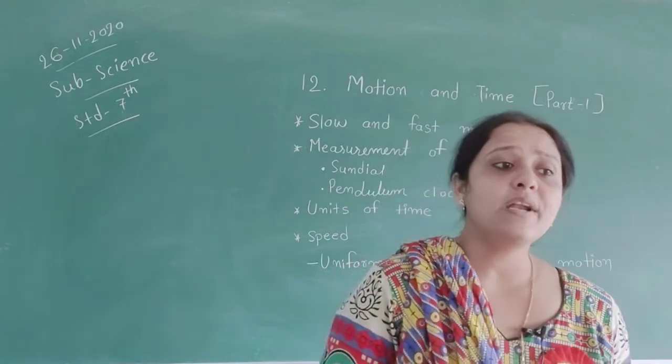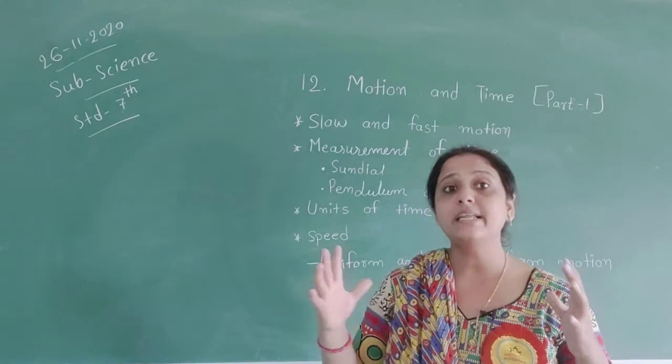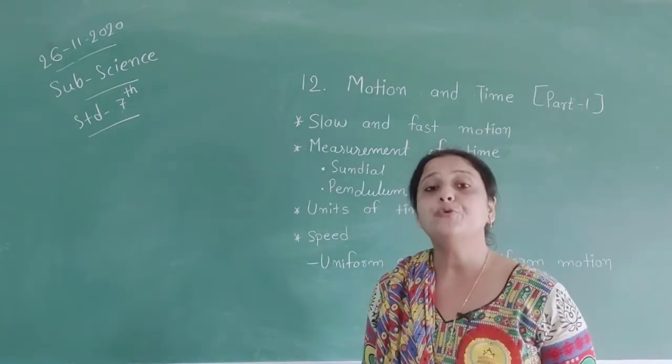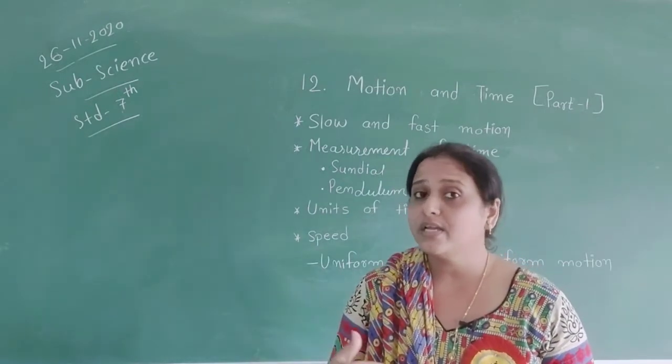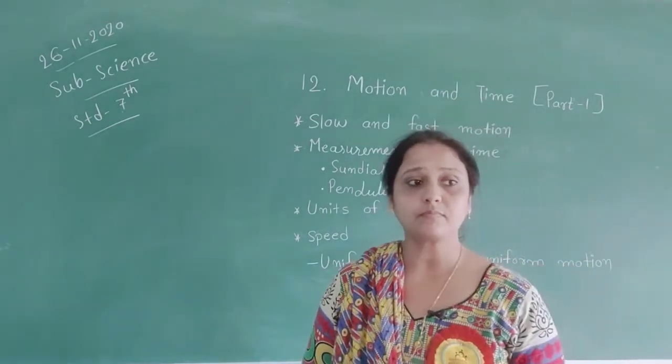The movement of a body can also be termed as slow or fast depending upon the distance traveled by a thing, traveled by the vehicles, traveled by the human being. According to the distance covered, we can say the movement is fast or slow.